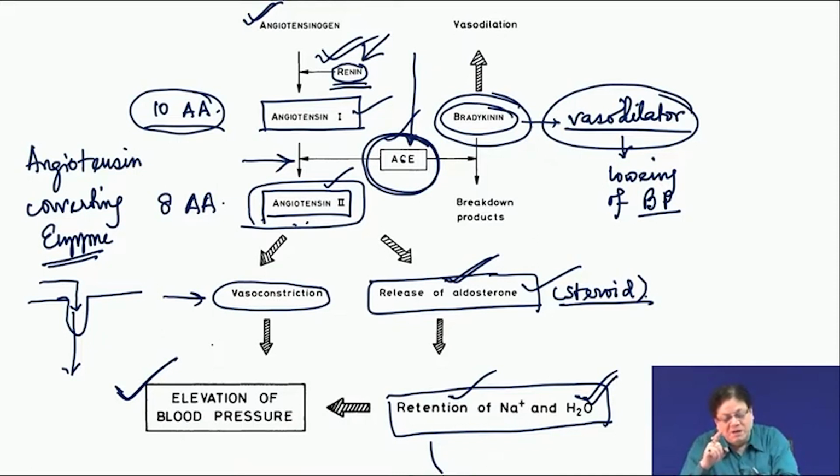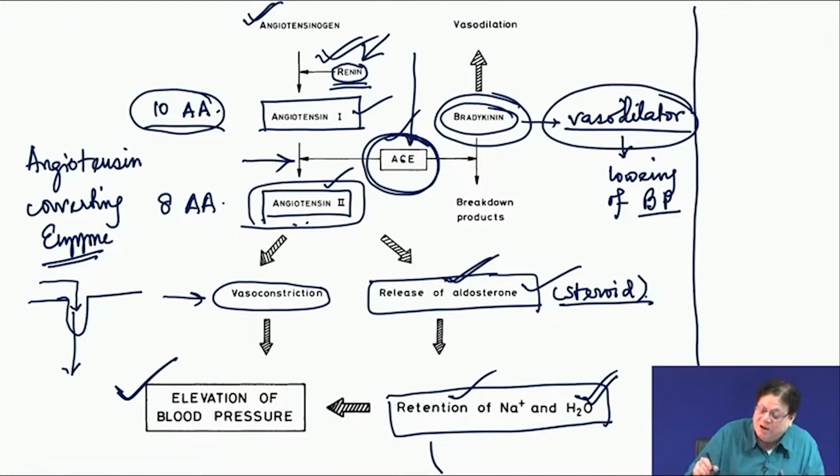And if you can block the other receptor which also sends the signal for the release of aldosterone, then that will also be taken off, but you have to use an antagonist, remember, antagonist. Although ACE degrades bradykinin, ACE means the enzyme, here you are not inhibiting the enzyme. What you are doing is inhibiting the receptor sites utilizing an antagonist. So, there are two kinds of drugs based on this renin angiotensin system. One is ACE inhibitors and the other is